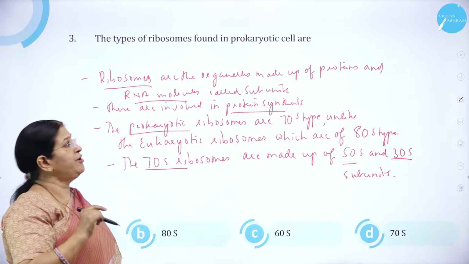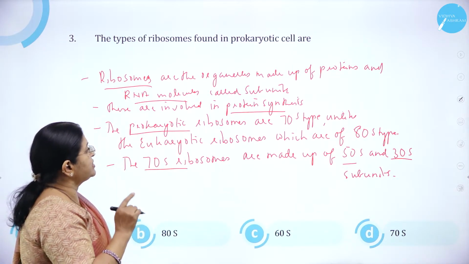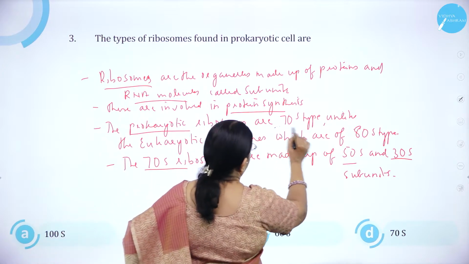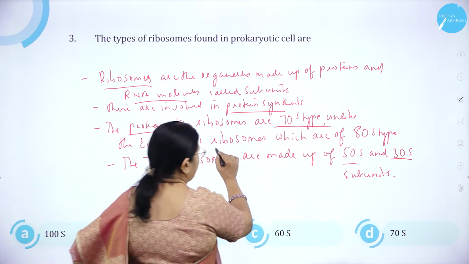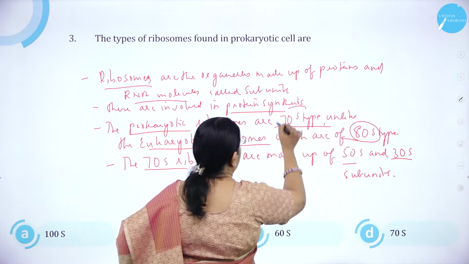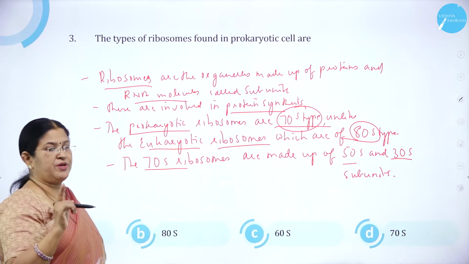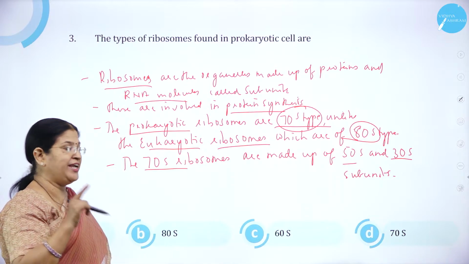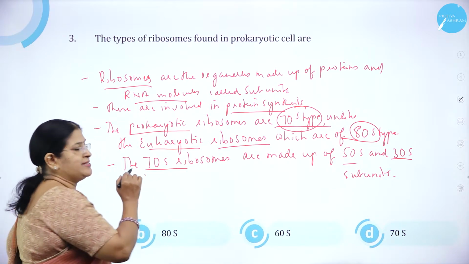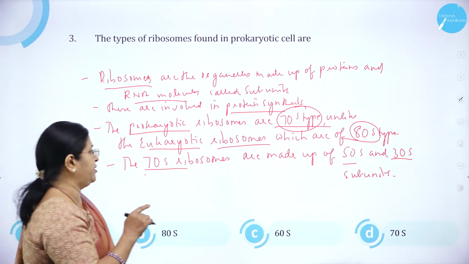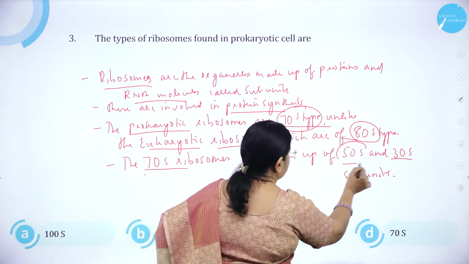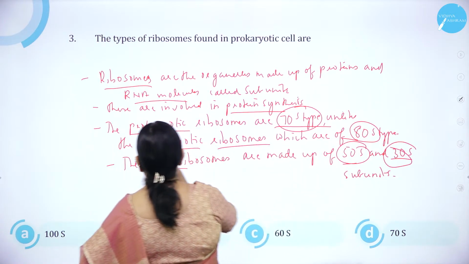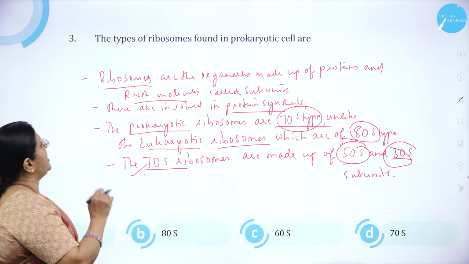The prokaryotic ribosomes are 70S, unlike the eukaryotic ribosomes which are 80S. So the 70S ribosomes of the prokaryote are made up of 50S and 30S. So the answer is 70S.